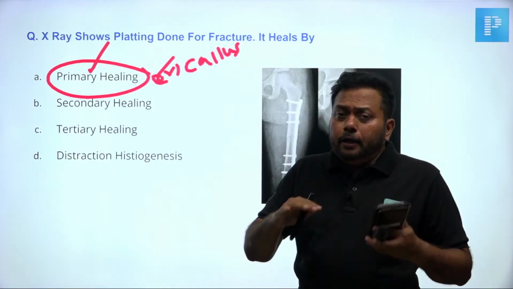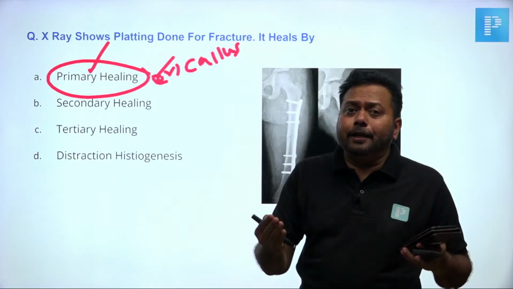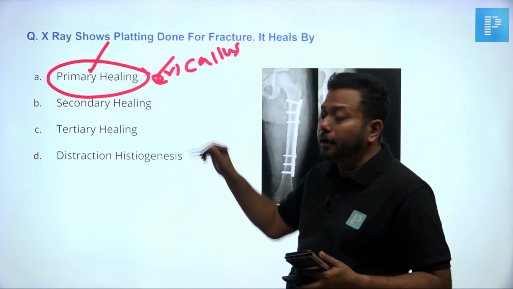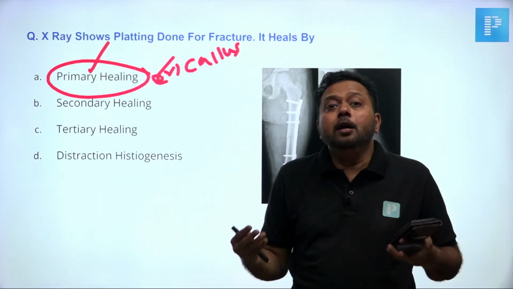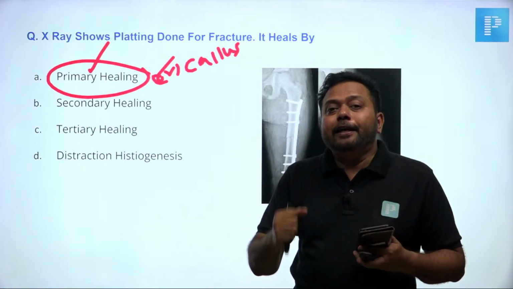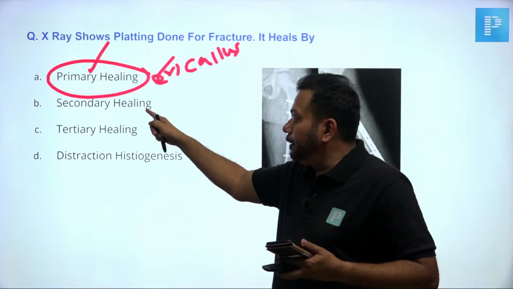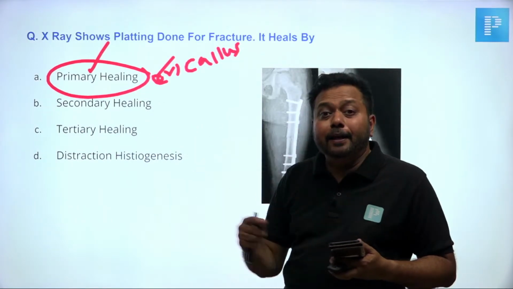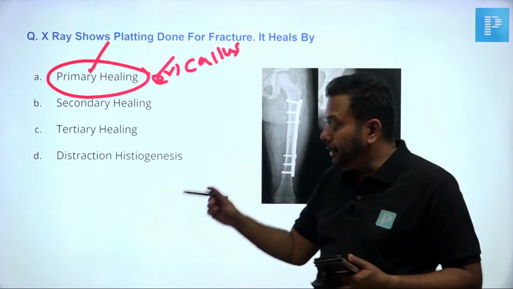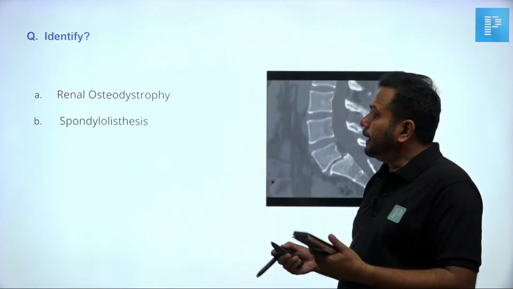In all other systems, for example general surgery, primary healing is superior. In orthopedics, secondary healing is superior because the healing happens with a lot of callus and the union is very strong in secondary. The only advantage of primary healing is good anatomical reduction and early mobilization. Okay, we will move on to the next thing.